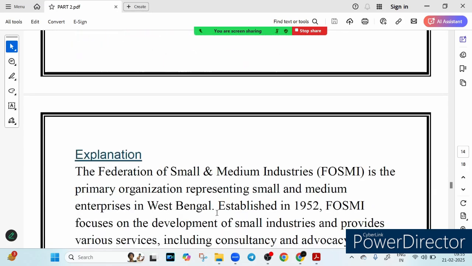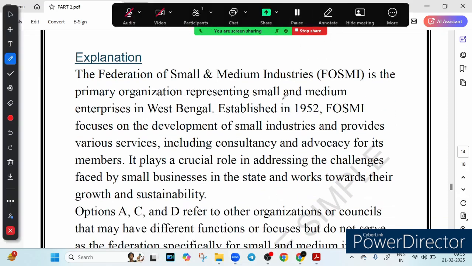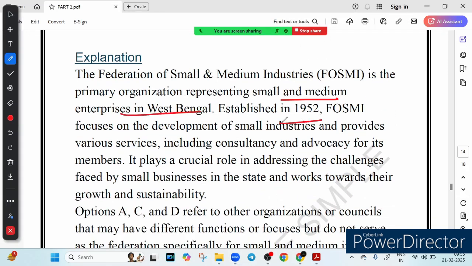You should know that this is the primary organization representing small and medium enterprises in West Bengal, established in 1952. It focuses on the development of small industry and provides various services including consultancy and advocacy for its members. So it plays a crucial role in addressing the challenges faced by small businesses. So that was all about today's session.